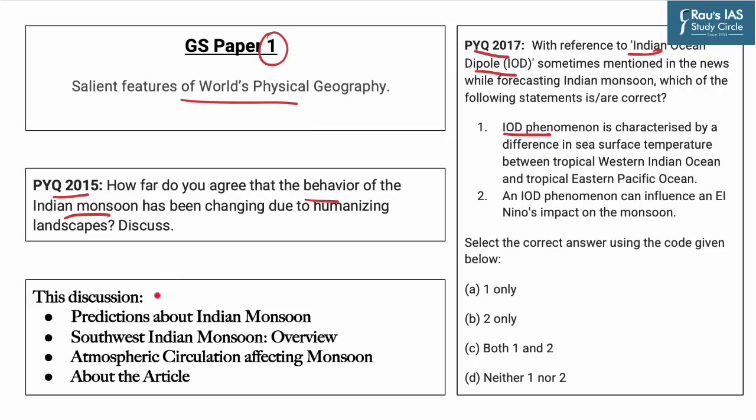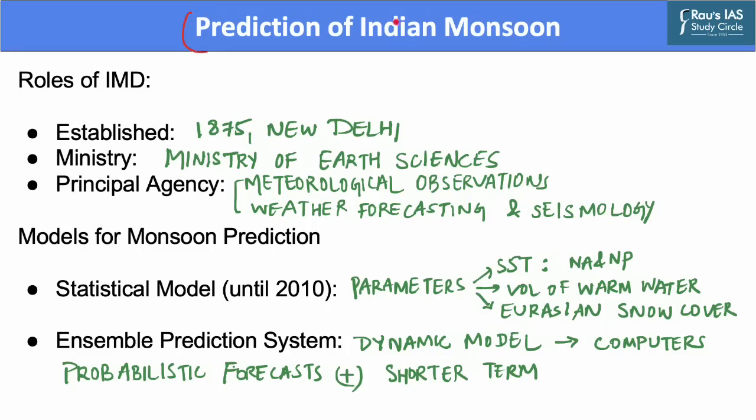Now in this discussion, we will see the predictions about the Indian monsoon. Also, to understand the phenomenon of monsoon, we will take an overview of the Southwest Indian monsoon. Moving forward, we will discuss the atmospheric circulations that affect the Indian monsoon. And finally, after developing the concepts, we will read about what the article describes and how the Indian monsoon is expected to be normal this year. Now, prediction of the Indian monsoon is done by the Indian Meteorological Department or the IMD.